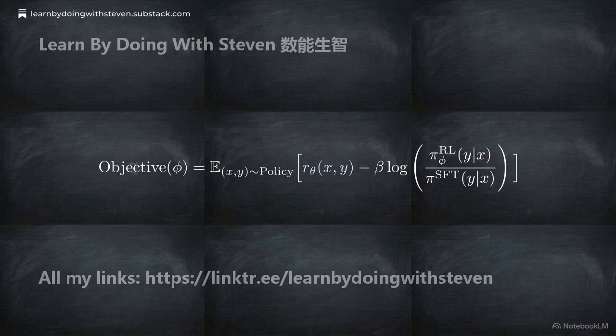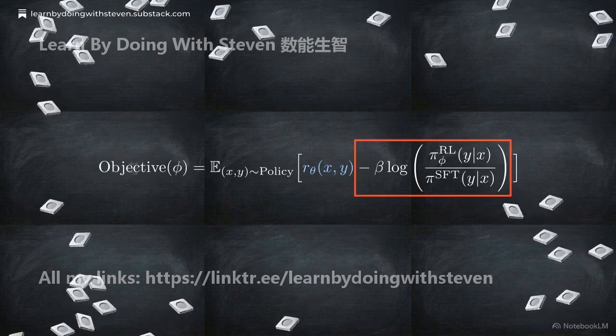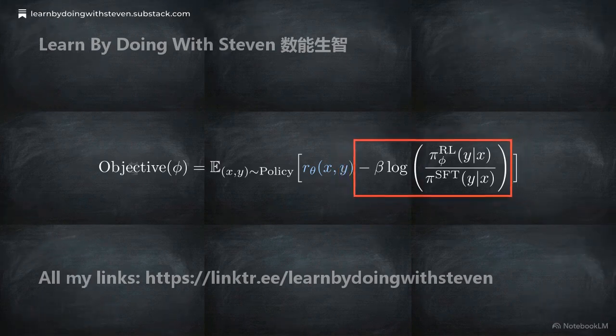As shown here, the goal is to maximize the output of a separate reward model minus this red term, the KL divergence from the original SFT reference policy. That KL divergence penalty is strictly required. Without it, the reinforcement learning policy will game the system, collapsing into unreadable strings of text that technically maximize the reward score while completely destroying actual language capabilities.